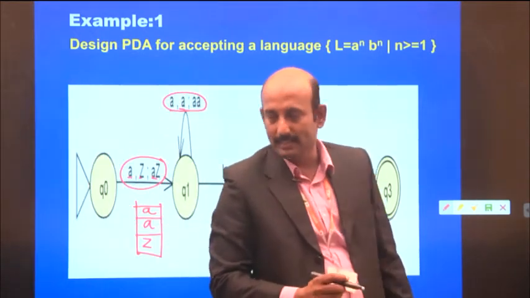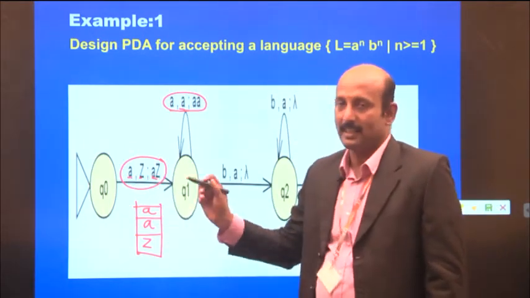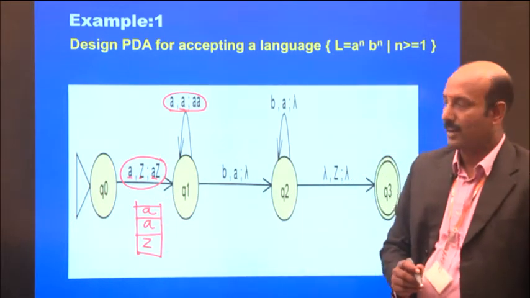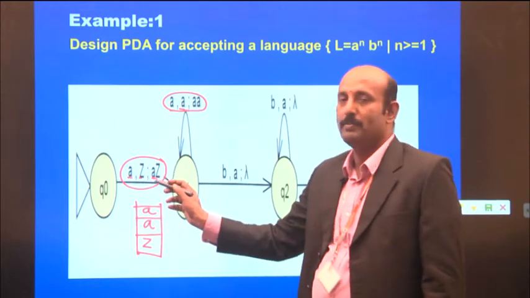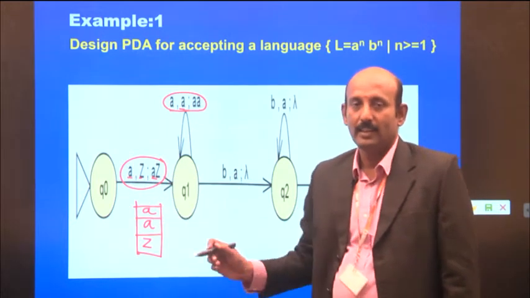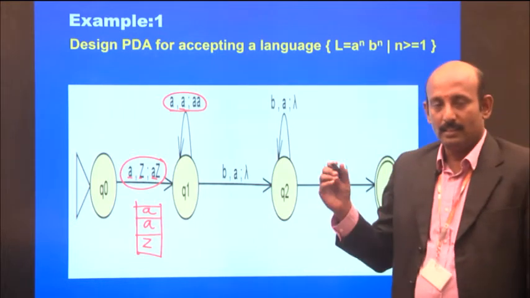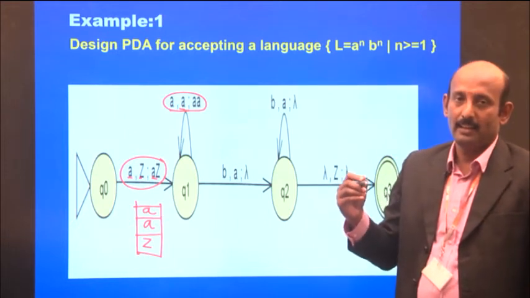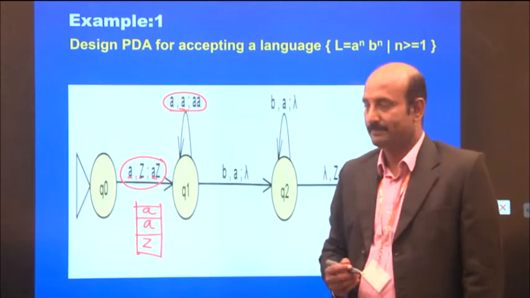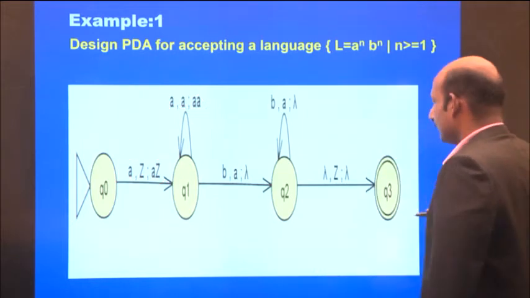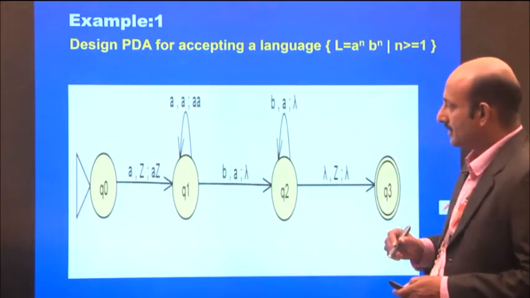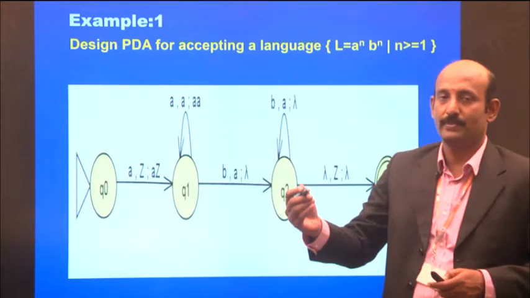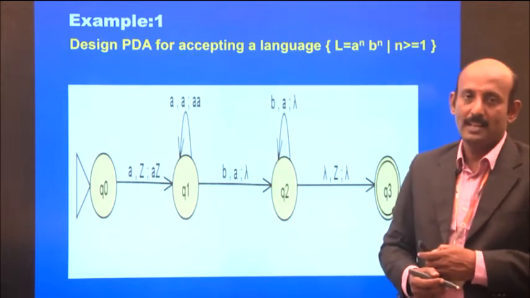This is the meaning: here is the input A, here is Z, and here is what the stack contains after reading. What will be the operation, push or pop? Whenever it reads the input A, the element A is pushed onto the stack. Similarly, whenever it sees the input B, it is popped from the stack.